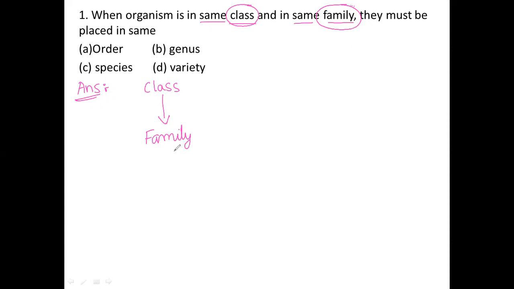Next, in between the class and family, something must be placed. For example, now I would like to explain very clearly. That is a phylum.